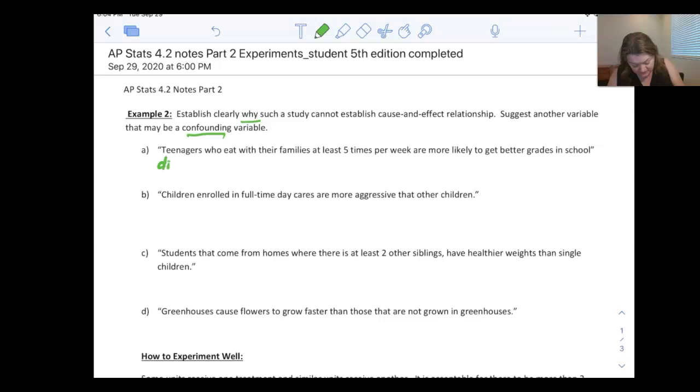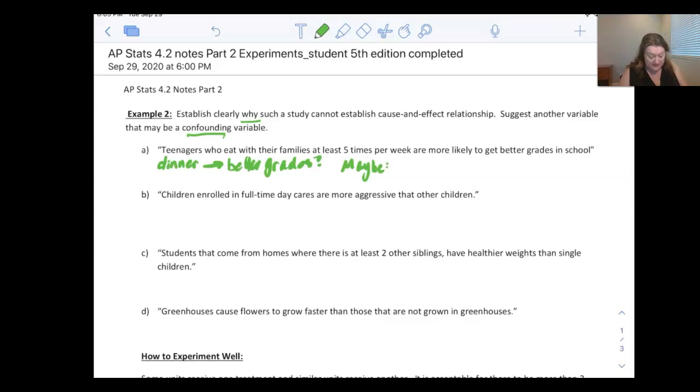They're trying to prove that kids who eat dinner, so I'm just shorthanding it here, kids that eat dinner at home get better grades, right? That somehow eating dinner gets better grades. Well, is it really the eating the dinner together that's getting the grades, or is there something else? So maybe, what else could it be? The kids are getting higher grades and they just happen to be eating dinner more often at home.